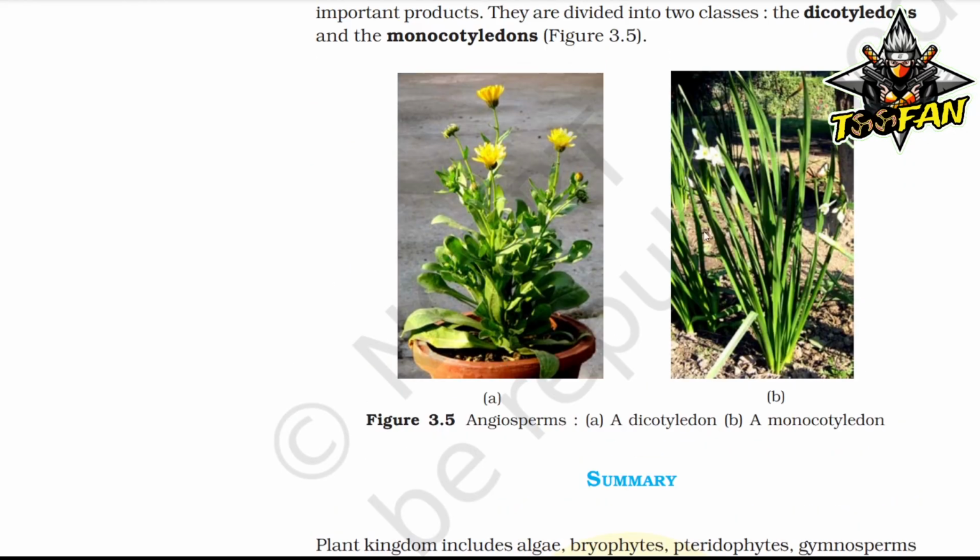Angiosperms: dicotyledons and monocotyledons. That's it. Thank you.